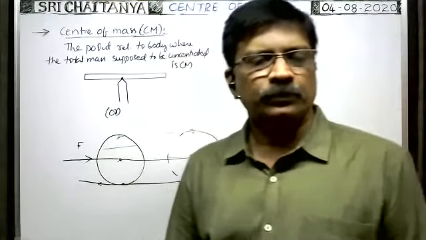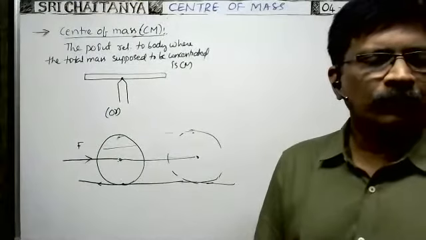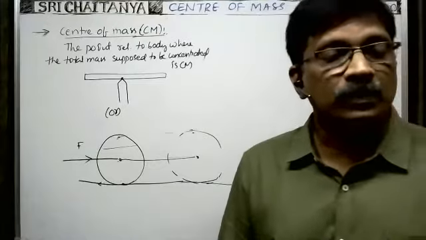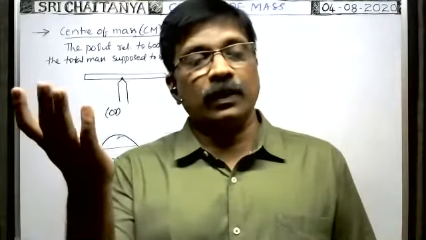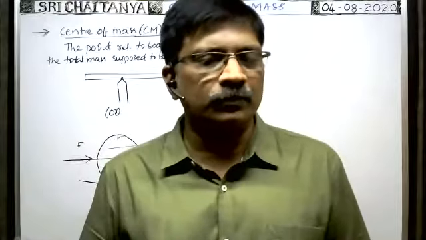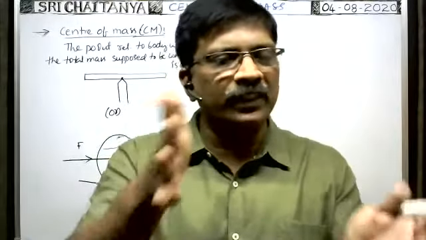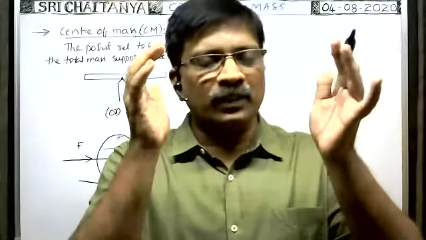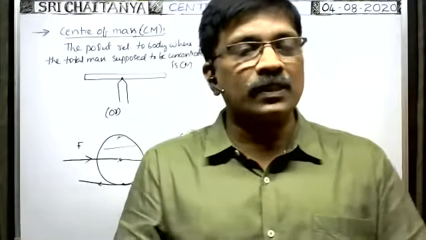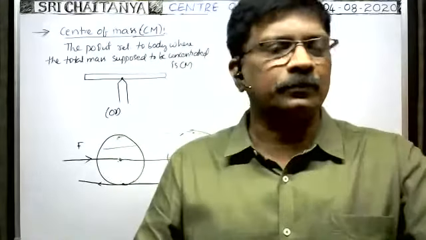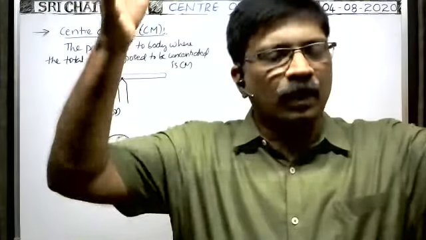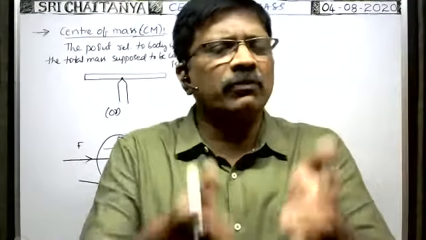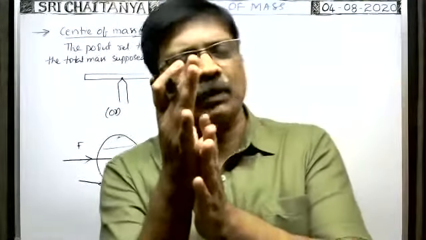Sir, how is the center of mass of a ship? The ship has mass spread everywhere, no sir? No. The center of mass of the ship is at the bottom of the ship. In such a way the ship is designed. Due to that only the ship is always vertical. Even if it is tilted like this, it immediately comes back to the original position so that it is vertical, because while designing the ship, more mass is kept at the bottom and less mass is on the vertical sides. Due to that, as the more mass part is at the bottom, it is always vertical.